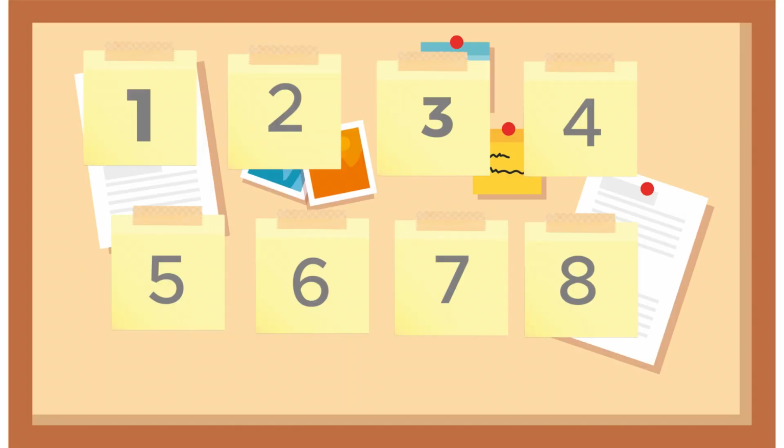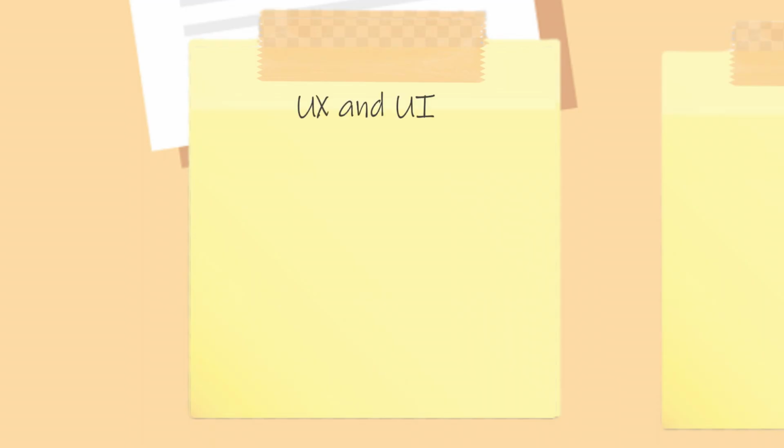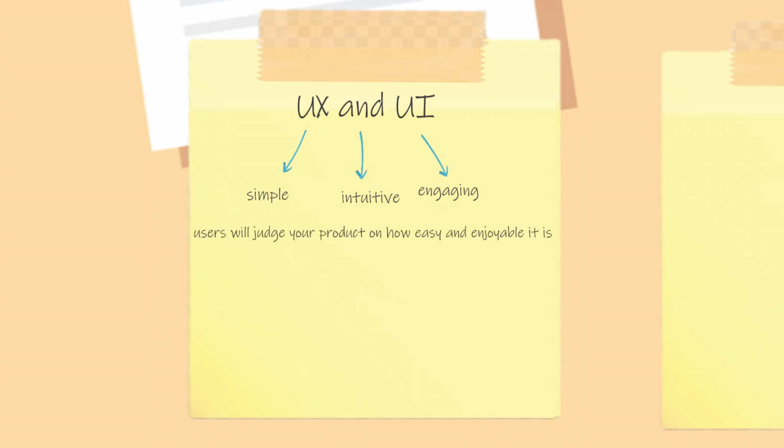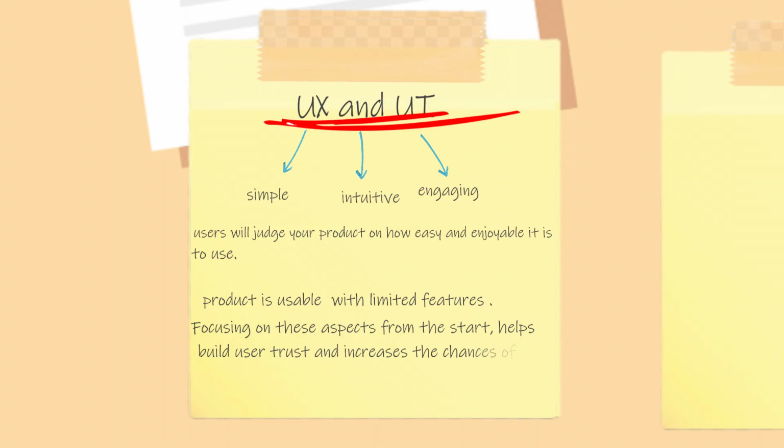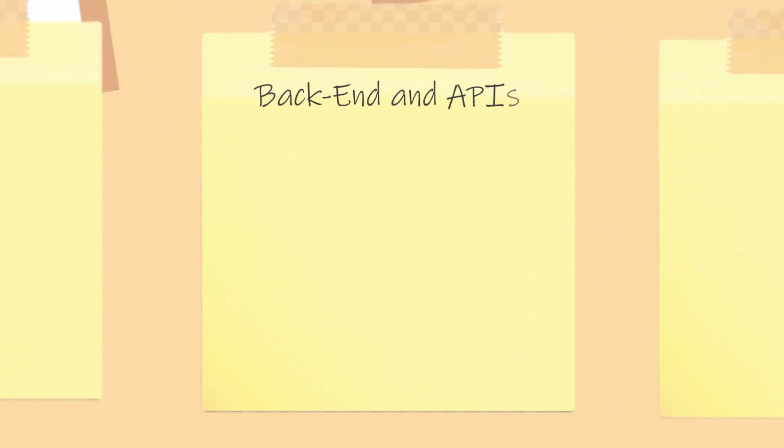Design the MVP, UX and UI. Although an MVP includes only the most essential features, the user experience and user interface must be simple, intuitive and engaging. This step is crucial because users will judge your product not just on functionality, but also on how easy and enjoyable it is to use. UX/UI design ensures that the product is usable even with limited features. Focusing on these aspects from the start helps build user trust and increase the chances of engagement even at the MVP stage.